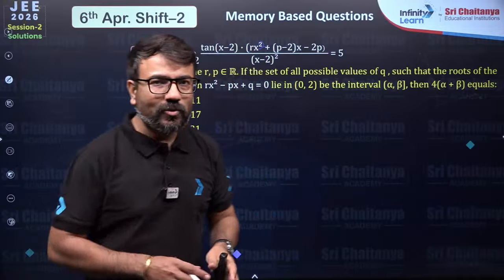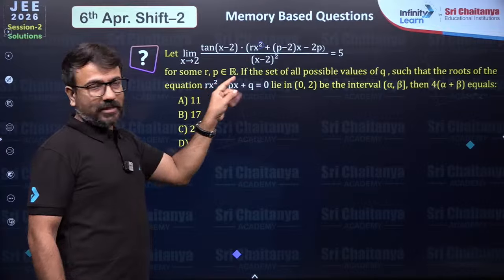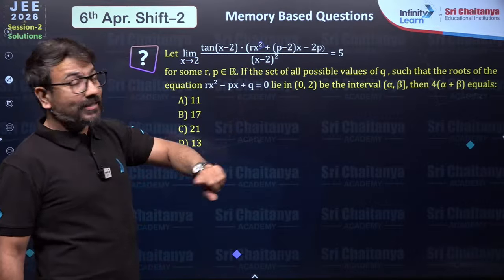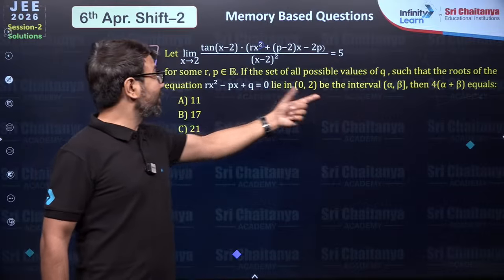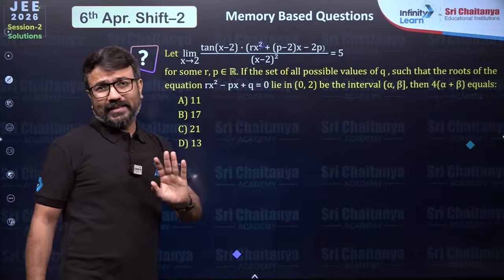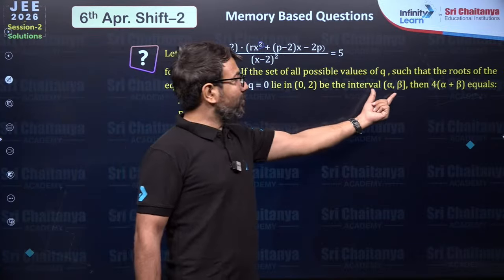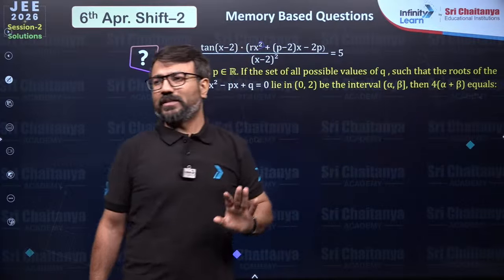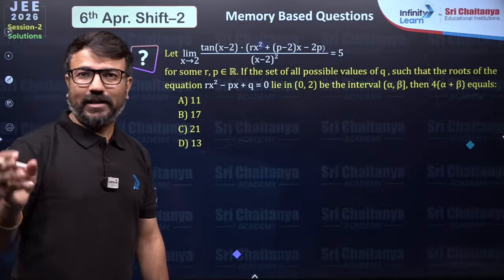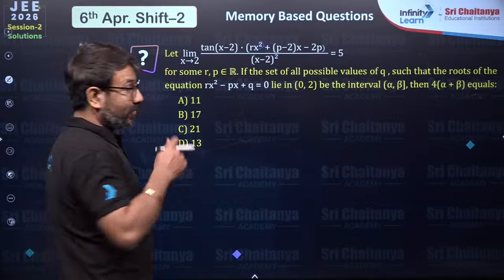So they want you to solve this limit, make it equal to 5, and get the values of r and p. So by simplifying this limit, you have to find r and p. And then they want this q value to be determined from this quadratic, because they said that the roots of this quadratic lie in the interval between 0 to 2. And then you have to find alpha and beta from here and then 4 times alpha plus beta. So this is a good question, guys, involving the concept of limits as well as the quadratic equation clubbed together. Now let's talk about this question.